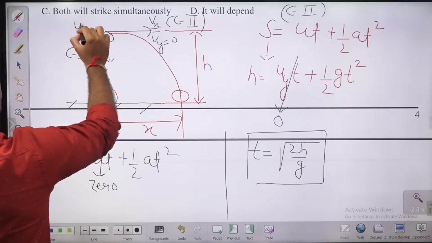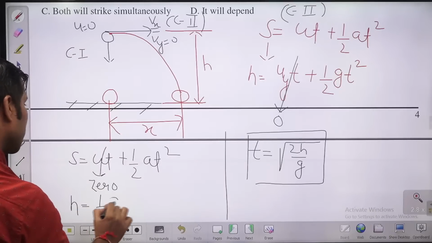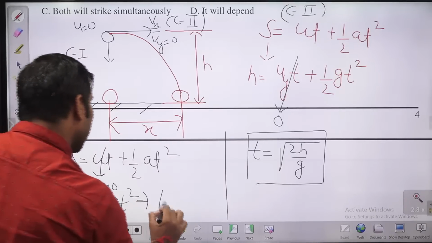Here, what is the initial velocity? When you are releasing it downward, something like this, the velocity is 0. So how much is the vertical distance traveled? That is h equal to half gt square. So again, you will get the same time.